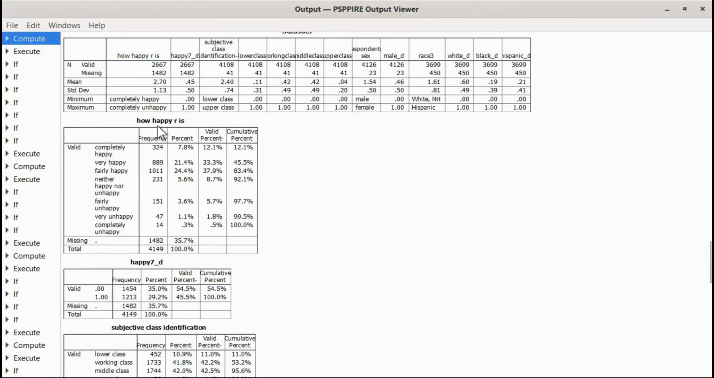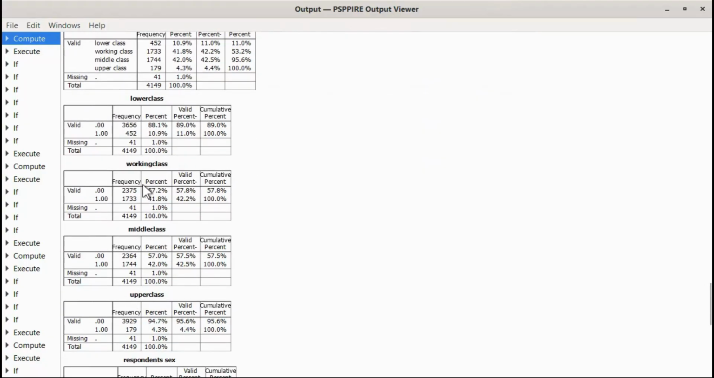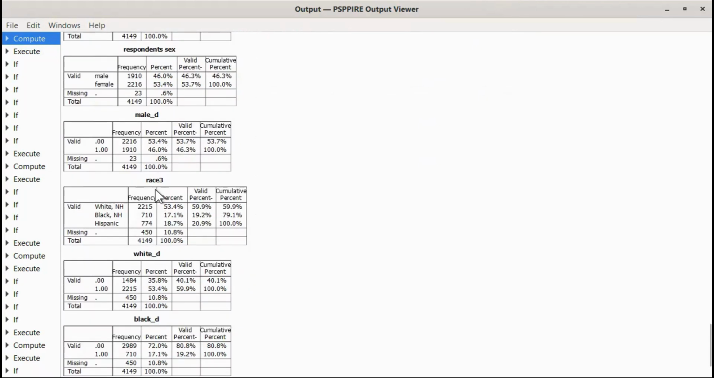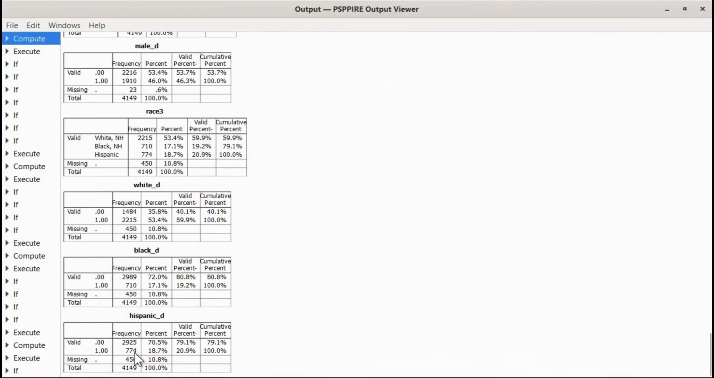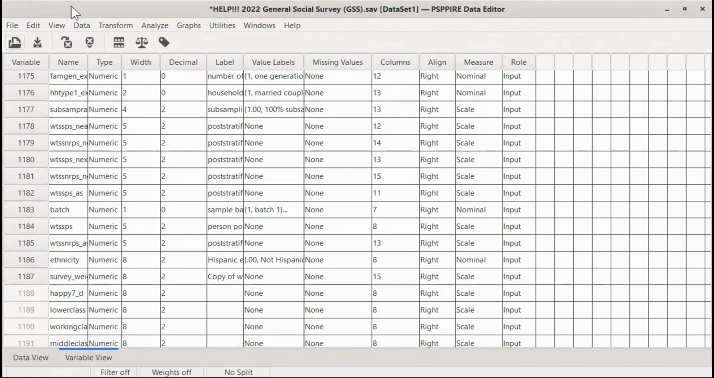So here's happy 7, the original. We're looking to make sure these numbers match up. Looking at the cumulative percent, 45.5 matches the 45.5 here. For subjective social class, we should have 452 lower class. We do. Working class, yep, looks good. Middle class looks good. Upper class looks good. For the variable sex, we have 1,910 males, and that's what we have in male D. Race 3, yep, looking good. Sweet. Okay, I'm going to close this out. All right, so now for sure, you're going to follow along.